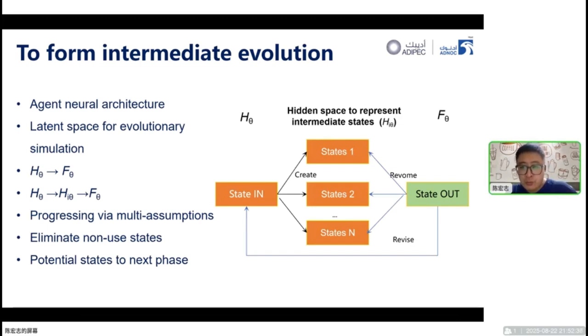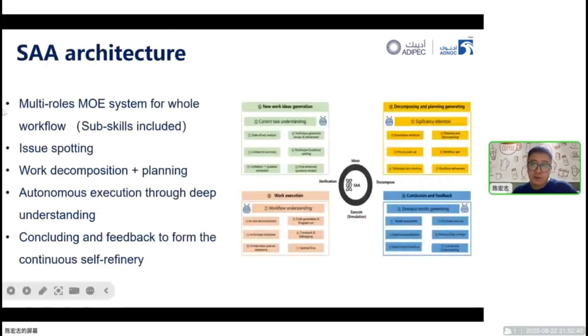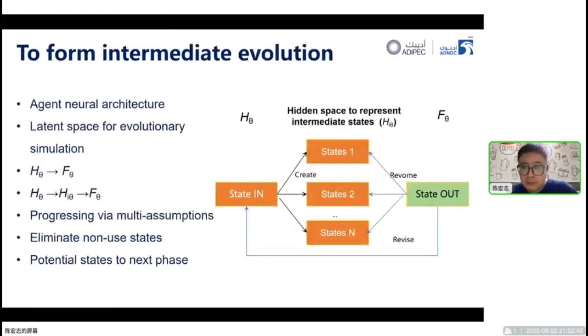Once we have the remove and revise information flow here, we are able to simulate the progression, eliminate non-useful states, and keep the potential possibilities of developing clues to the next phase. So we have a set of assumptions regarding the current situation of wellbore conditions and the potential development clues to failure in various ways. We are able to simulate it and make our prior-to-failure decisions early.